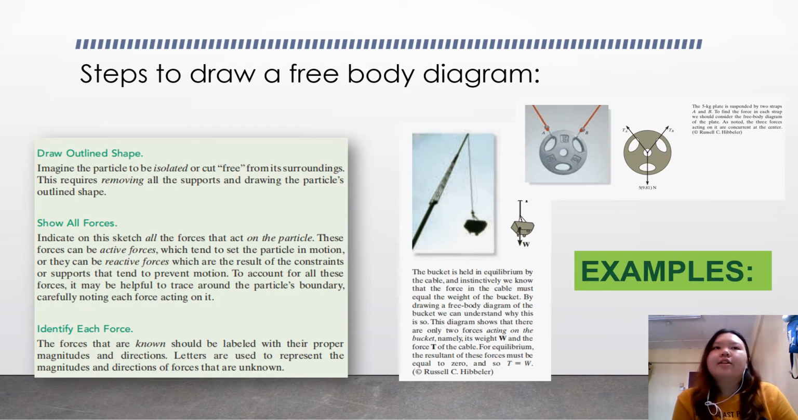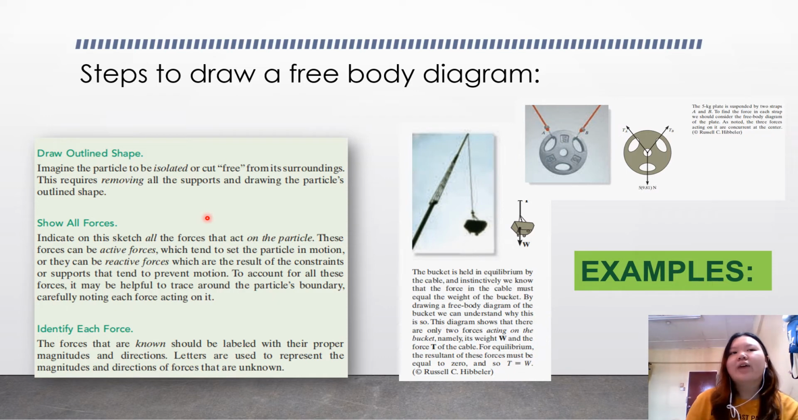So now you will learn how to draw a free body diagram. The first step is to draw the outline shape. We have to imagine the particle is isolated and cut free from its surroundings, and this requires removing all the supports and drawing the particle's outline shape.